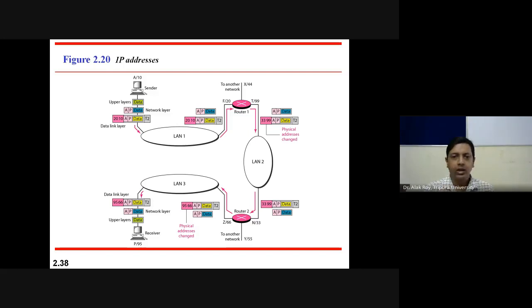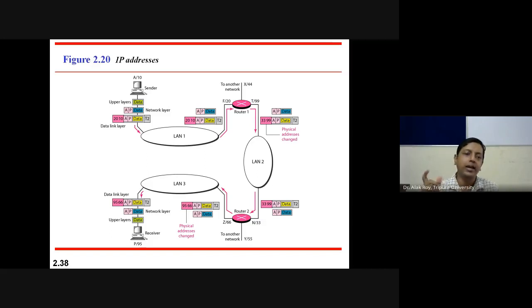Here in the figure, 10 is the source and 20 is the destination. After receiving data, router F, with IP address F and physical address 20, will compare: my router's physical address 20 is the same as the one mentioned in the header part, 20.